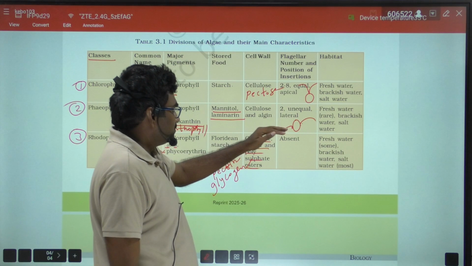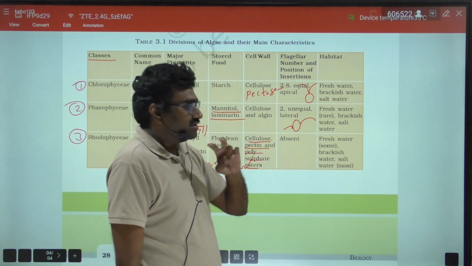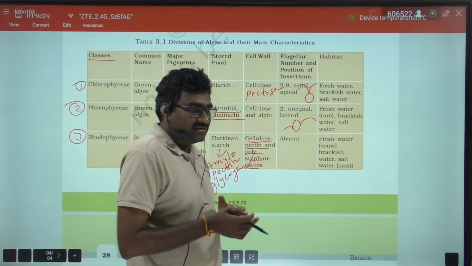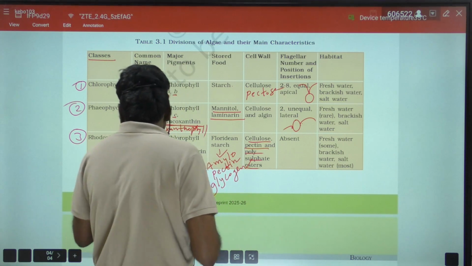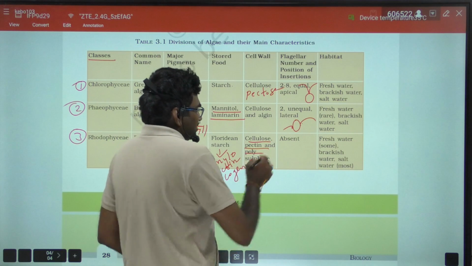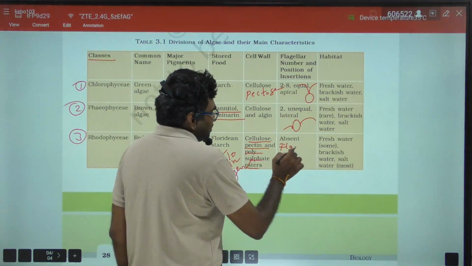And in brown algae, the number of flagella is 2, they are unequal in size, and they are present laterally. And very important, in Rhodophyceae, flagella are absent.